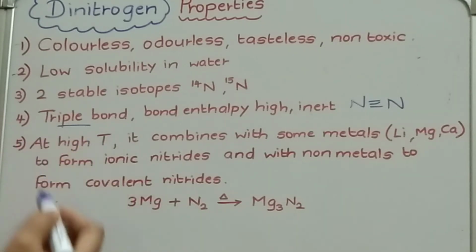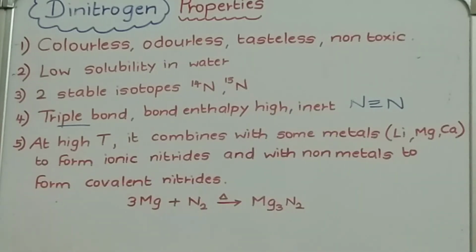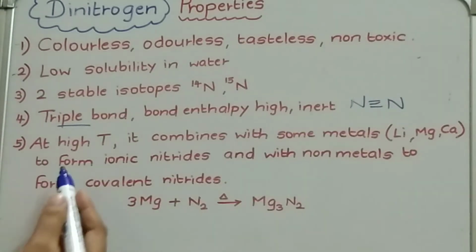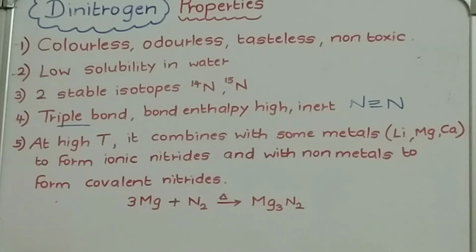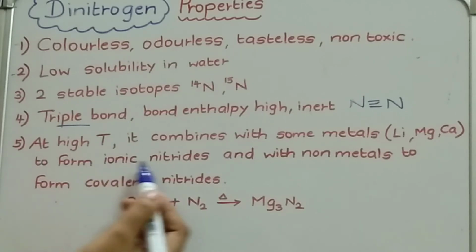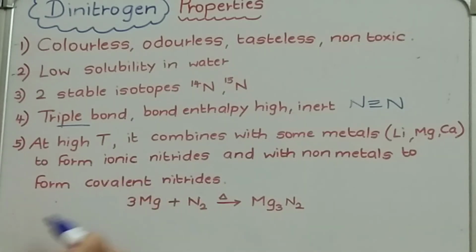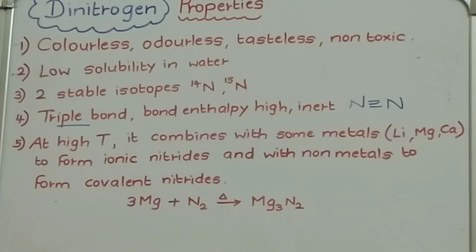At high temperatures, it combines with some metals. What are the metals? Lithium, magnesium, calcium, etc. Can be any metal, to form ionic nitrides. Okay, remember this point. With the metals it forms ionic nitrides, and with the non-metals it forms covalent nitrides. So make a note of all the 5 points.